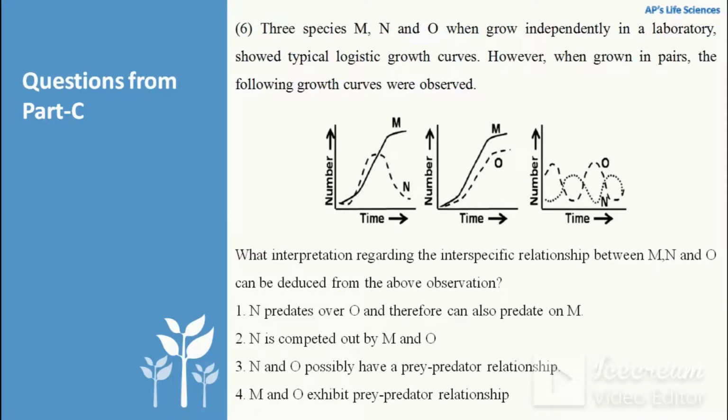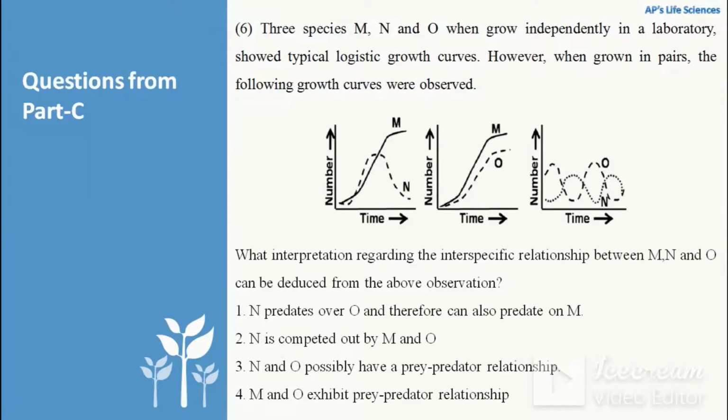Next, 3 species M, N and O, when grown independently in the laboratory, show typical logistic growth curves. However, when grown in pairs, the following growth curves were observed. So this diagram shows the interaction between M and N, M and O, and N and O. So we can interpret the results from the options. What interpretation regarding the interspecific relationship between M, N and O can be deduced from the above observation?